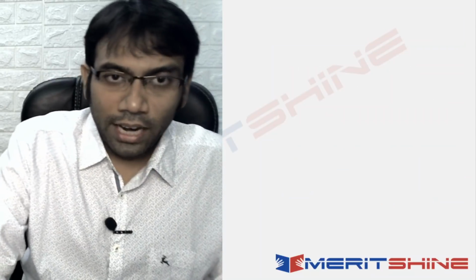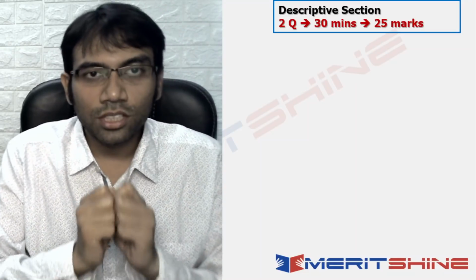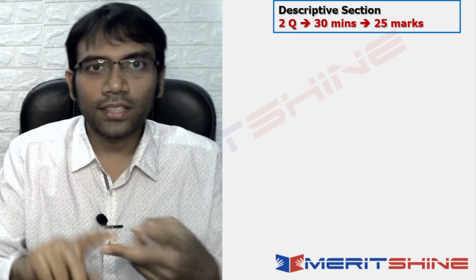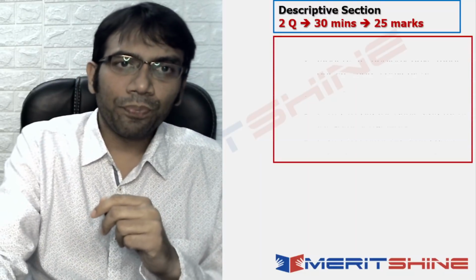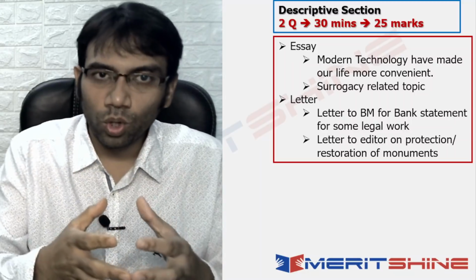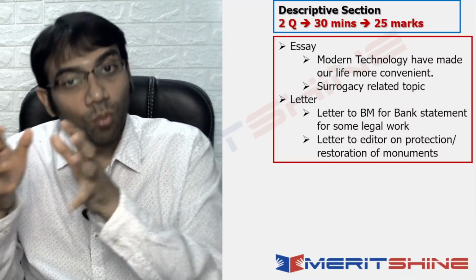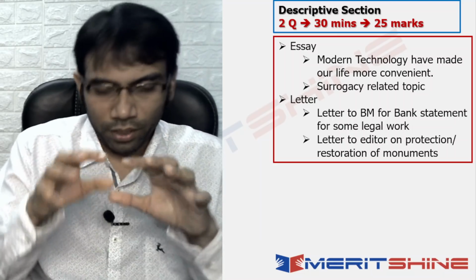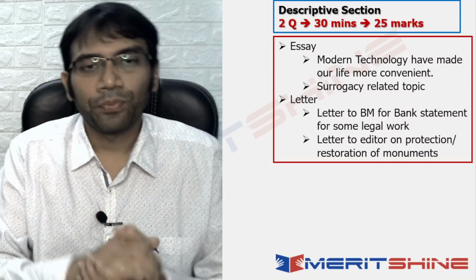Okay. Now, the last section that we would look at was the descriptive section. Now, the descriptive section, as you know, is a subjective writing section. 2 questions were there, 30 minutes, 25 marks. Now, these were the questions. In essay, these are the questions that I could get hold of. There was one essay on modern technology has made our life more convenient. Another was a surrogacy related topic. I don't know the exact topic, but it was related to surrogacy.